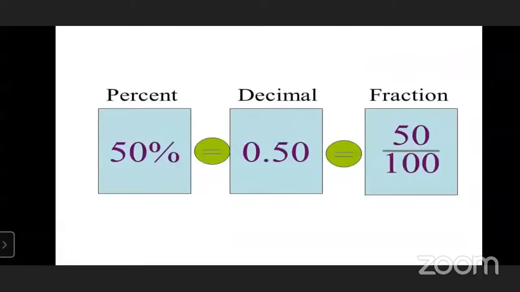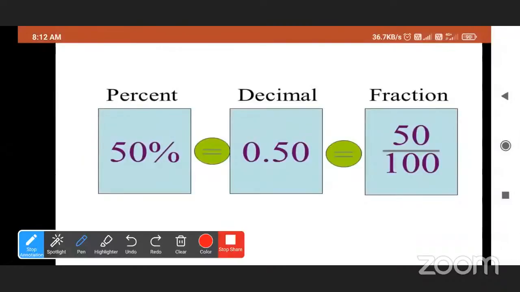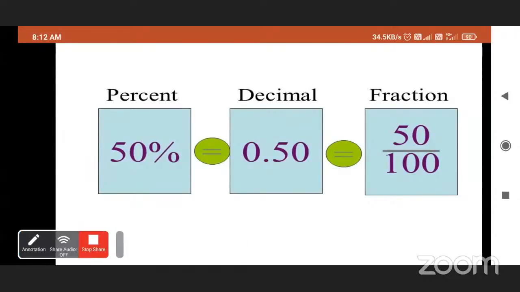Now here, see, percent is given. The first one is 50%, and the decimal is given, 0.50, and the fraction is 50 upon 100.